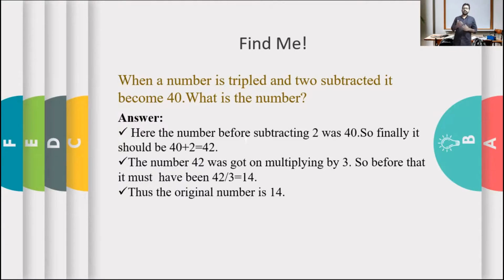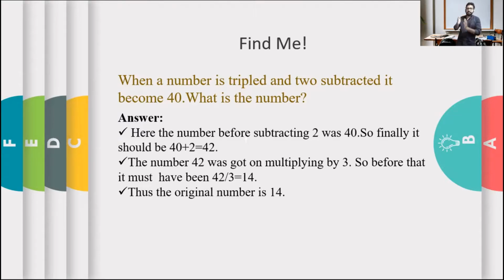As I have said in our previous classes, this chapter has a peculiarity that we can cross-check the answer, whether it is right or not. See, here we have found the answer. You can check whether it is right. How can you check? Just take the original number as 14.